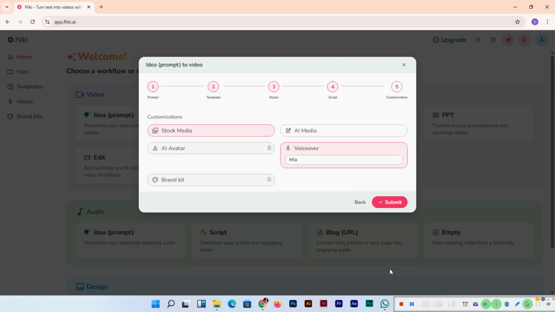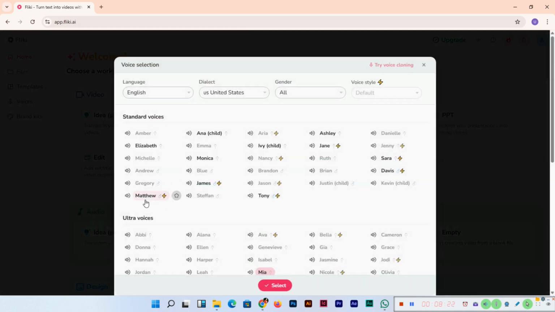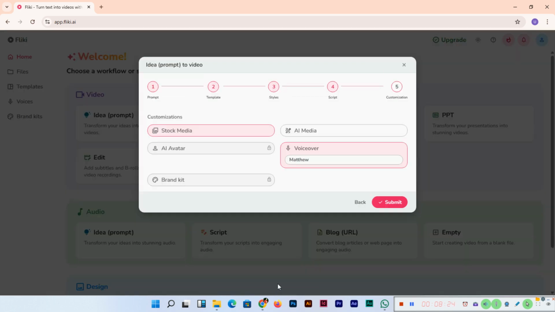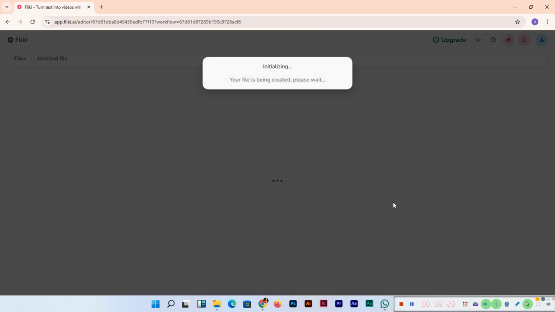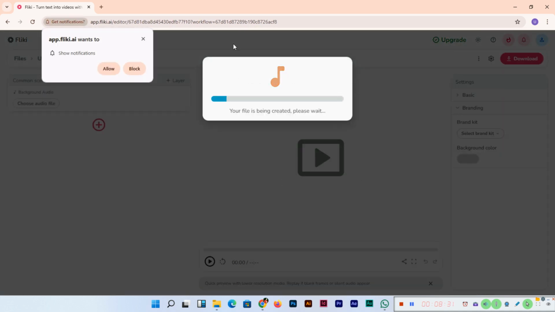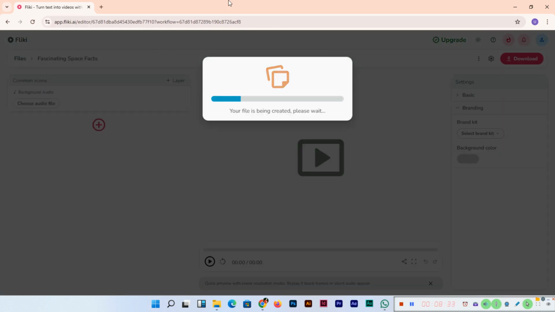Now click on next, processing and voice over. If you want to change, you can change, and then click on submit. So the processing starts, and you can see how quickly it will generate the 30-second video. Your file is being created, please wait. Definitely we will wait.